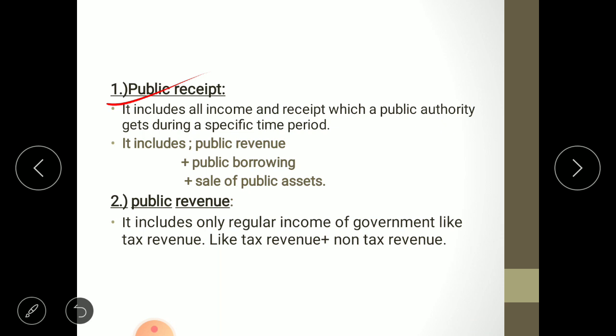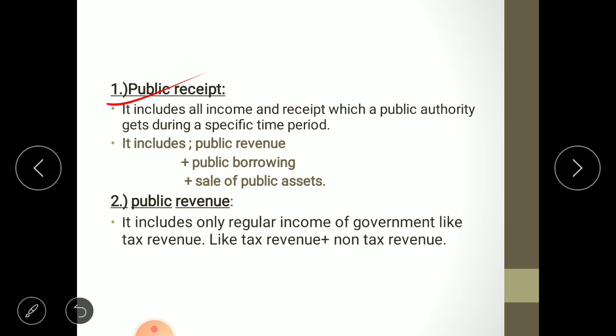Whenever government earns from the tax and specifically from the non-tax revenue sources, then those are the regular income of government. The time is pre-decided, means when government will earn can be known in advance. So that is known as a public revenue. It is a narrower approach of government's earning. Now let us discuss the broader approach of government's earning, that is known as public receipt.